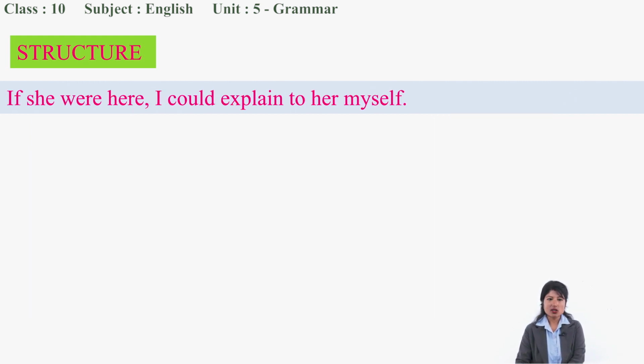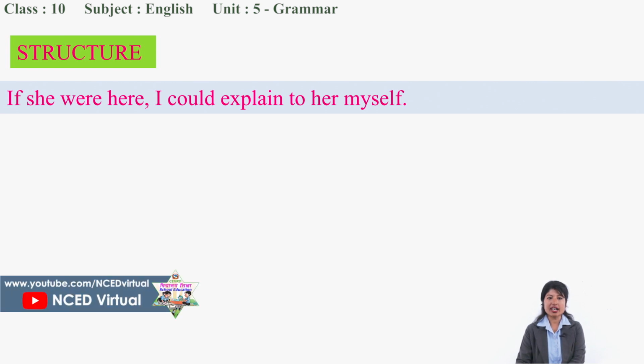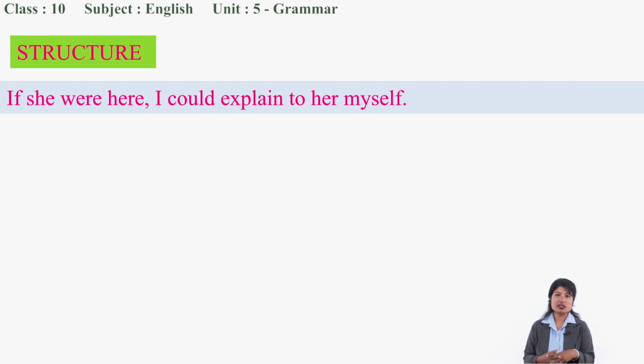Then what is next? If she were here, I could explain to her. She were. Generally, while using subject-verb agreement, do we say she were? We say I were, right? If I were, with I we use were. We are sure about that. But here, she were; we use she was, right? Yes, of course. We use he was, she was, with a singular subject we use a singular verb. But here we make use of were in a conditional sentence. That is what we should not forget.